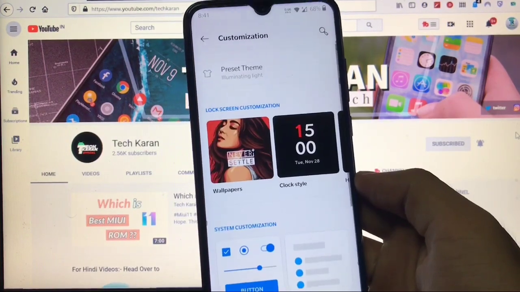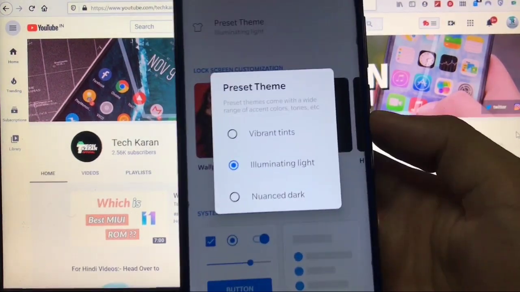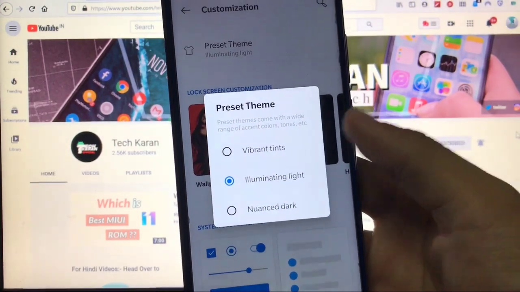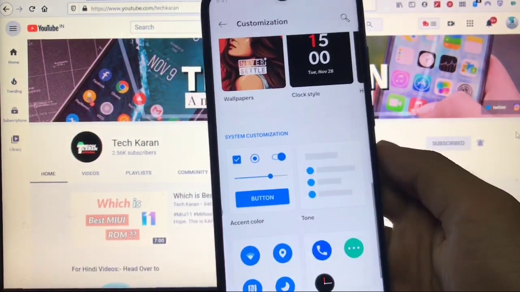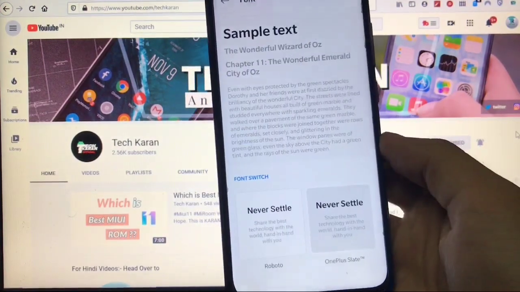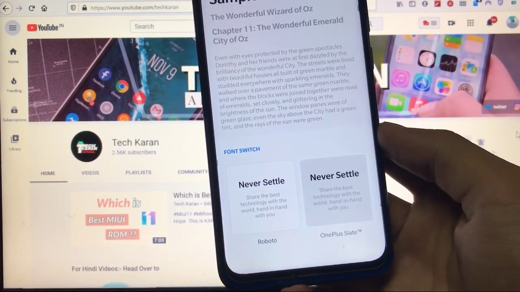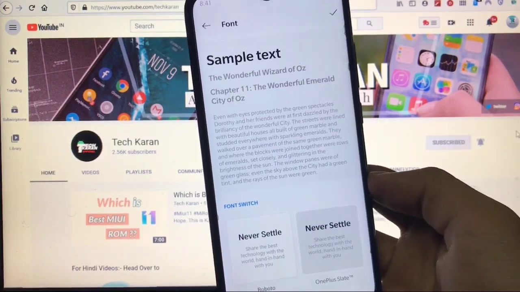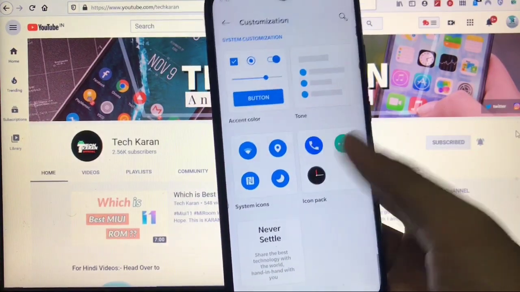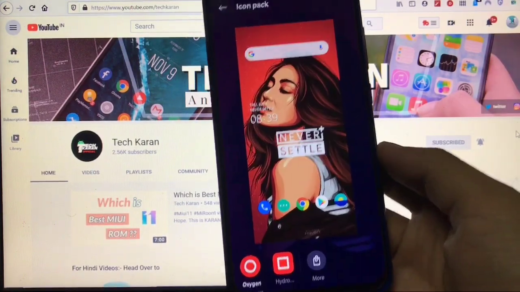Moving on to customization, as I already told, you get a lot of wallpaper options and preset themes. All these three themes are present here: vibrant tints, emulating light, and nuanced dark. You also got the option of choosing the accent colors, tones, system icons, icon pack, and fonts, where by default your fonts will be on Roboto, and you can choose the OnePlus Slate, which obviously you need to use because you're using a OnePlus base ROM, and I have already enabled that, and that's perfectly fine.